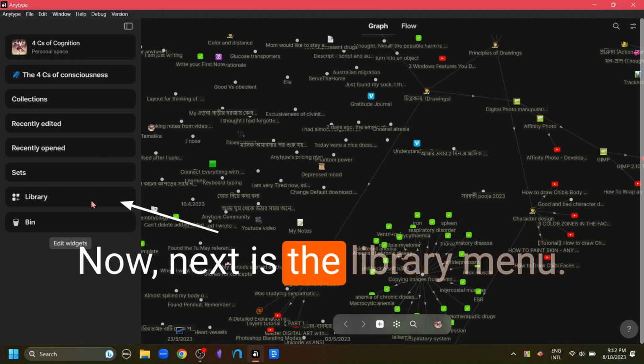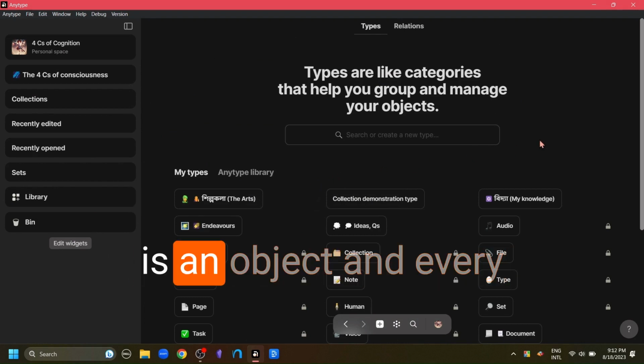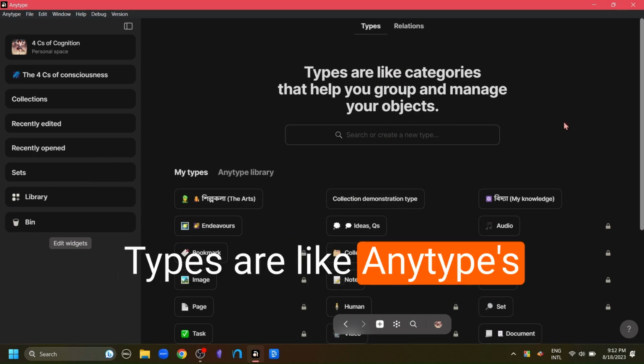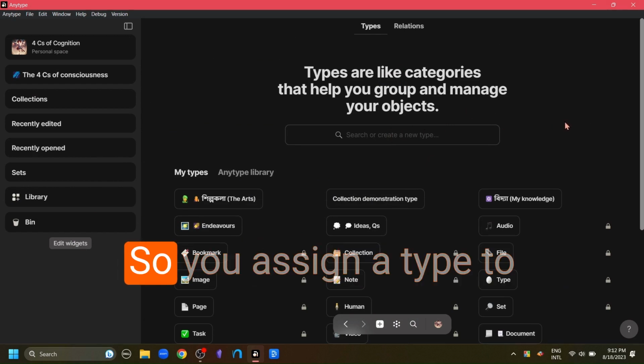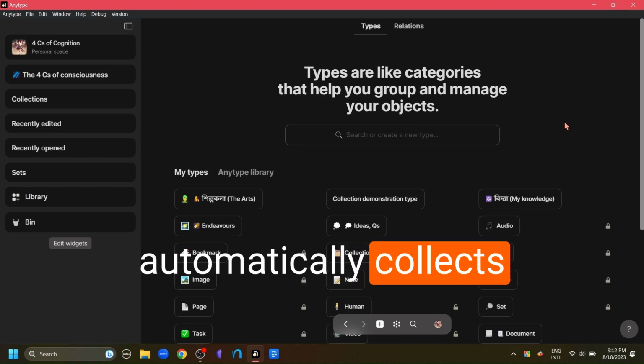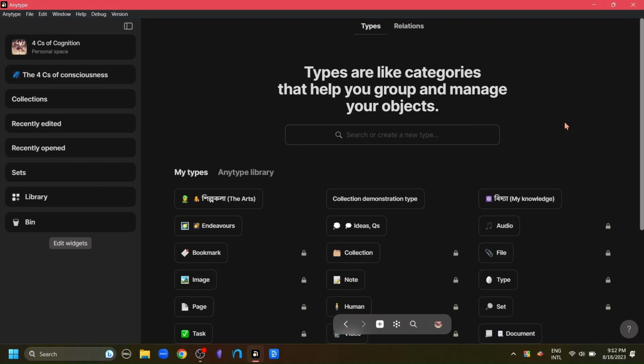Now, next is the library menu. I have said before that in Anytype, everything is an object and every object has a type. Types are like Anytype's free-form folders. So you assign a type to your object and the app automatically collects them into one place under that type. Here, as you can see, there is a search option where you can search all the types in use and also create a new type if you want.